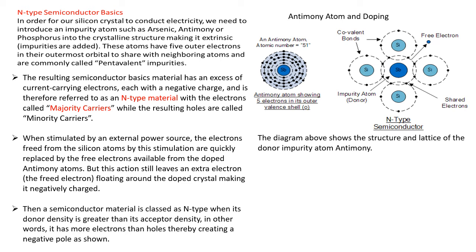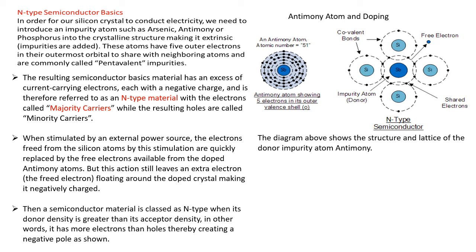These atoms have 5 outermost electrons to share with neighboring atoms and are commonly called pentavalent impurities. Yes, we talked about it. The resultant semiconductor has an excess of current carrying electrons, each with negative charge, and therefore it is referred to as n-type, negative type material, with electrons as the majority carriers and holes as the minority charge carriers.